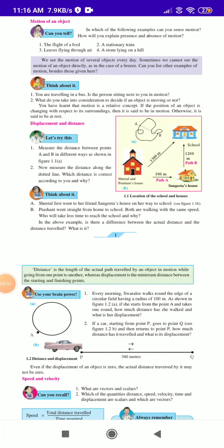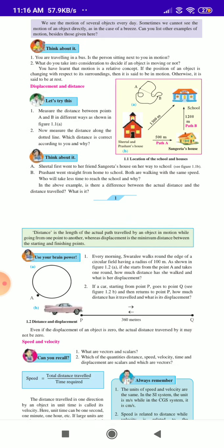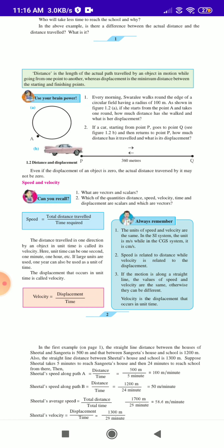Guys, today, whichever is going on now, the second page of the use your brain power. Okay.